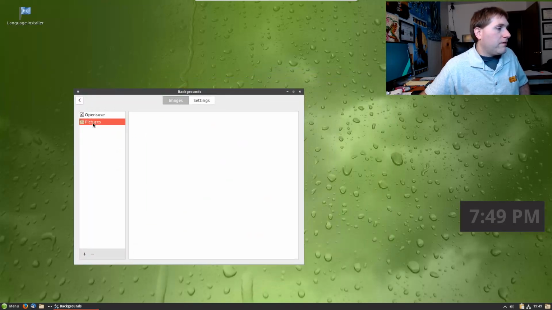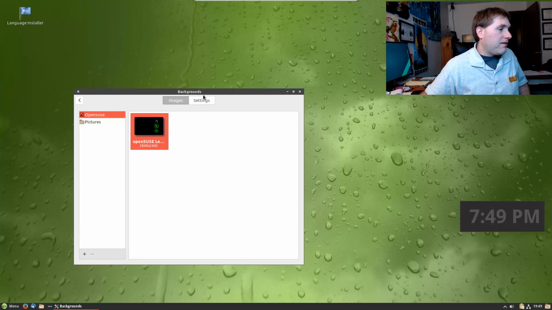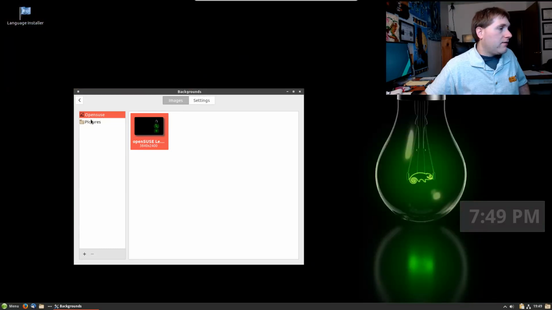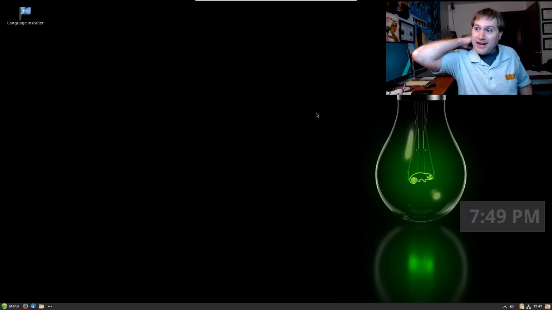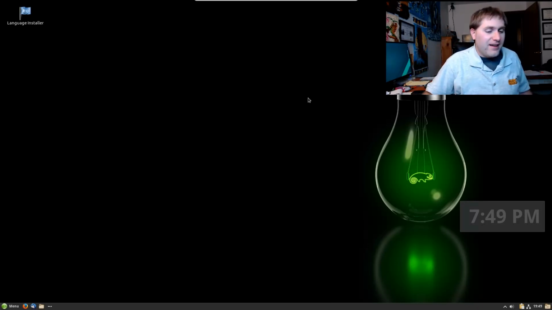One of the things on Linux Mint is there are so many images. Sometimes it's hard to choose the ones that you want. So we got the classic OpenSUSE image there. Looks like this is essentially the only image that ships. I can't even go back to the old one, apparently, or I'd have to find it in the system somewhere. All right. Well, there was Gecko.